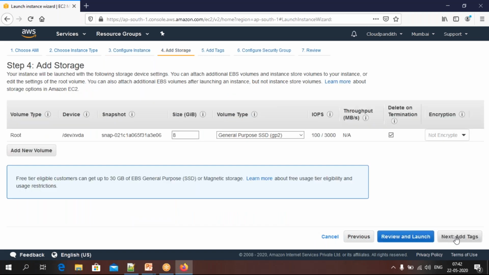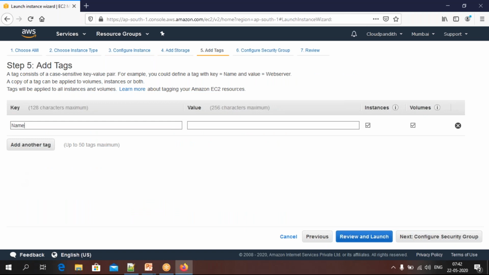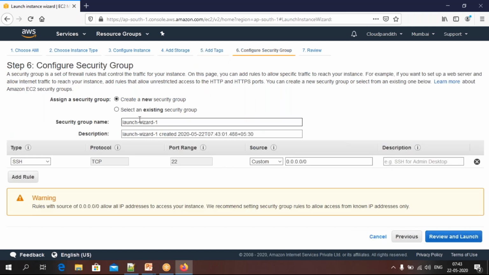Click add storage. These all things are done. Click add tags. Let me give the name payment app. Click configure security group. Here I need to create one security group. I can call this auto scaling SG.